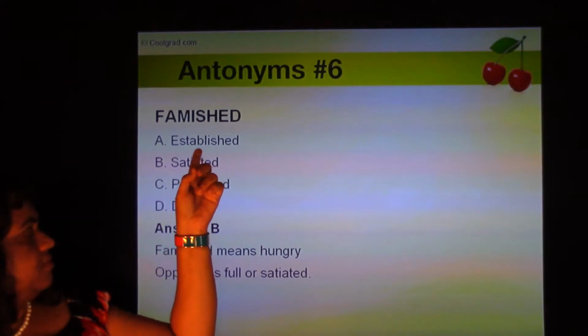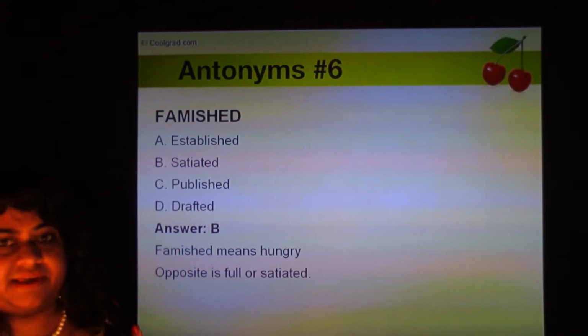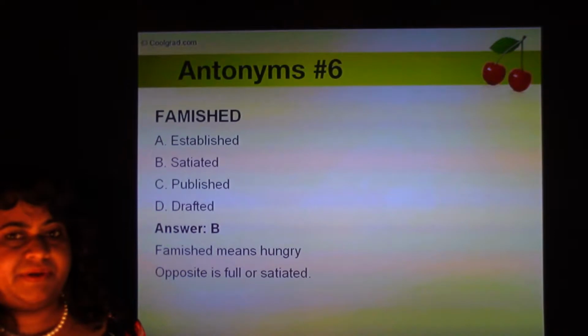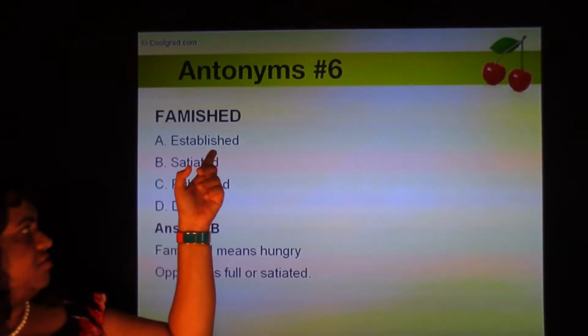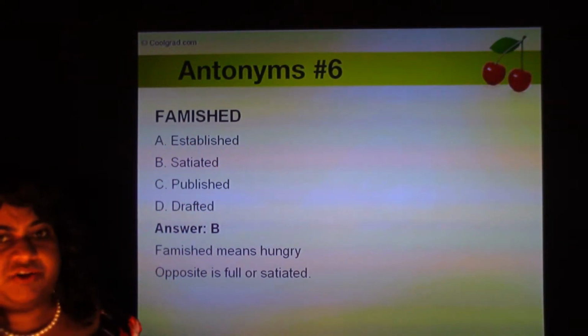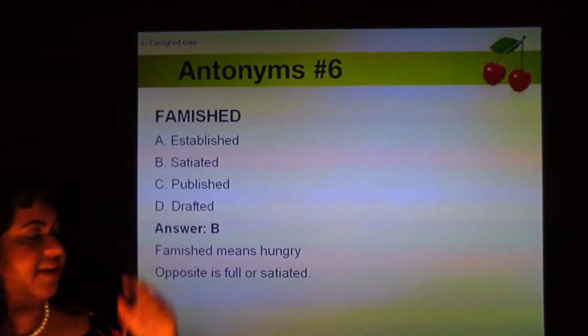Famished sounds somewhat like, say, demolished or something. So you might be inclined to pick the opposite as established. But famished means hungry, and the opposite is satiated.